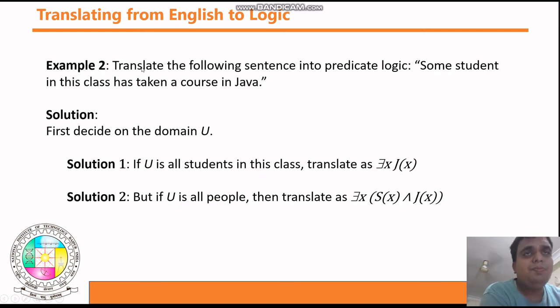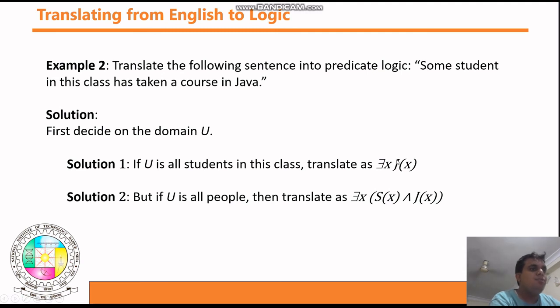See example number 2. Translate the following sentence into predicate logic: some student in the class has taken a course in Java. Guys, now they are saying some student. Solution number 1: your domain U is all students, so you need to consider some student from that domain. How can you write it? There exists x, and that x is enrolled in the Java course, or that student has taken a course in Java.